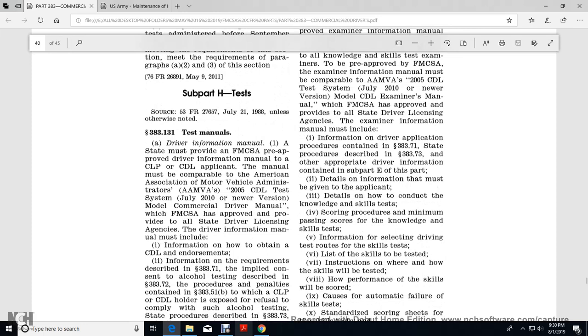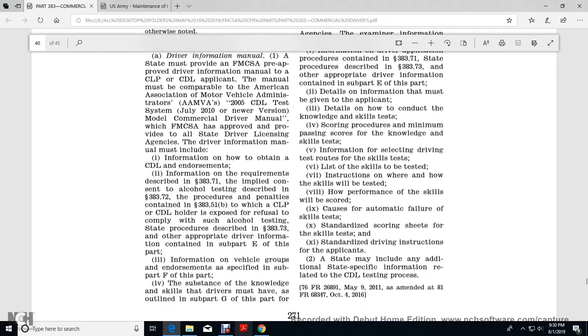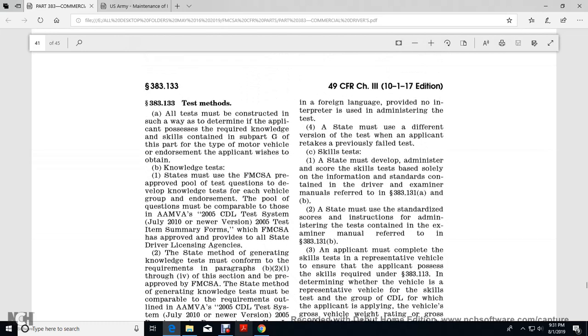Details of the information that must be given to the applicant. The details on how to conduct the knowledge and skills tests. Four, the skills scoring procedure and minimum passing scores for the knowledge and skills tests. Five, information on selecting devices and testing routes for the skills test. Six, a list of the skills to be tested. Seven, the instructions on where and how the skills will be tested. Eight, how performance of the skills will be required. Nine, causes for automatic failure of the skills test. Ten, standard scoring sheets for the skills test and standard driving instructions for the applicants. Two, a state may include additional state-specific information related to the CDL testing process.